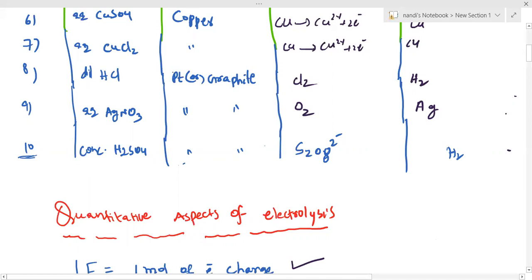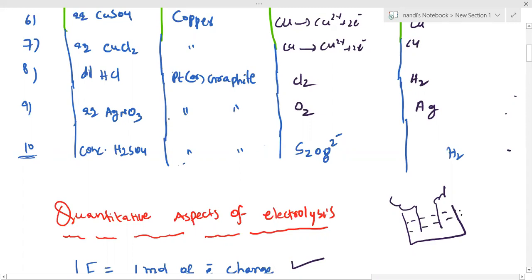Right, quantitative means amount. So till now we did it qualitatively, meaning what products we are getting. If we are sending electricity from outside, assume any one of the above cases. How much substance is depositing at the electrodes? That is what we are going to calculate. That is quantitative.